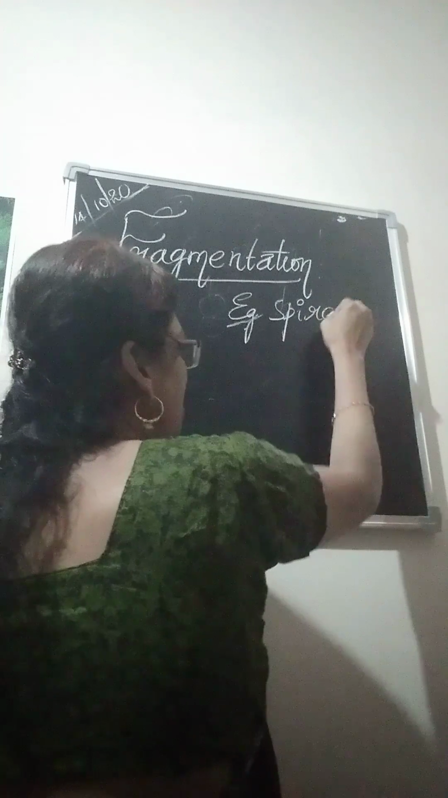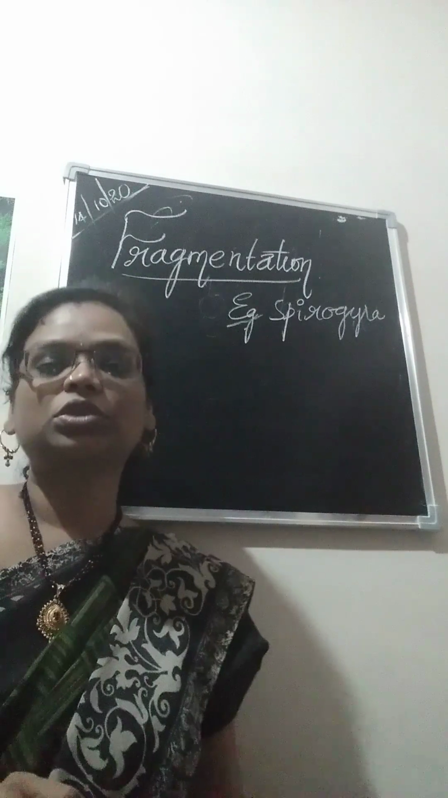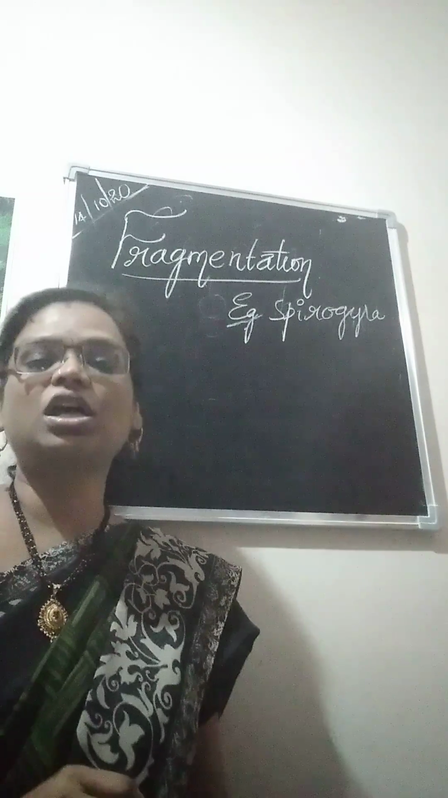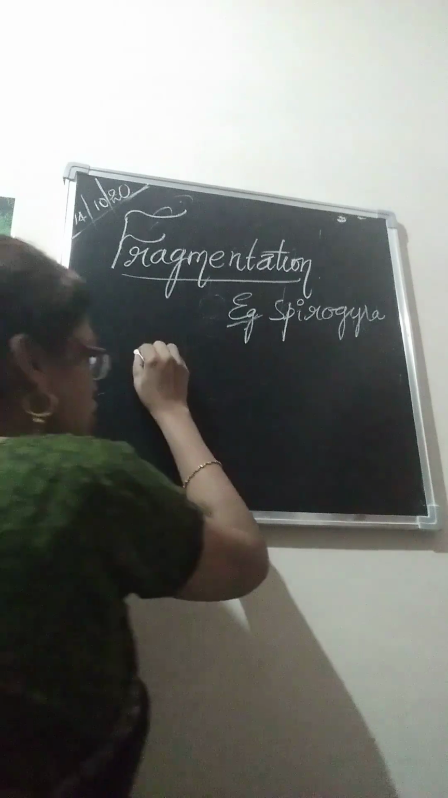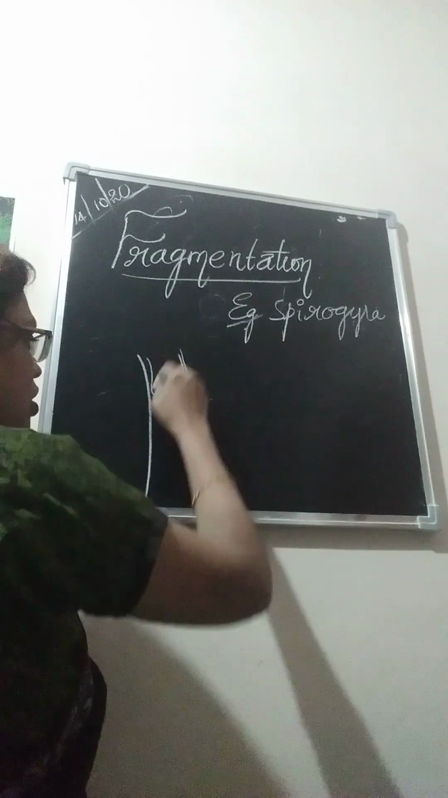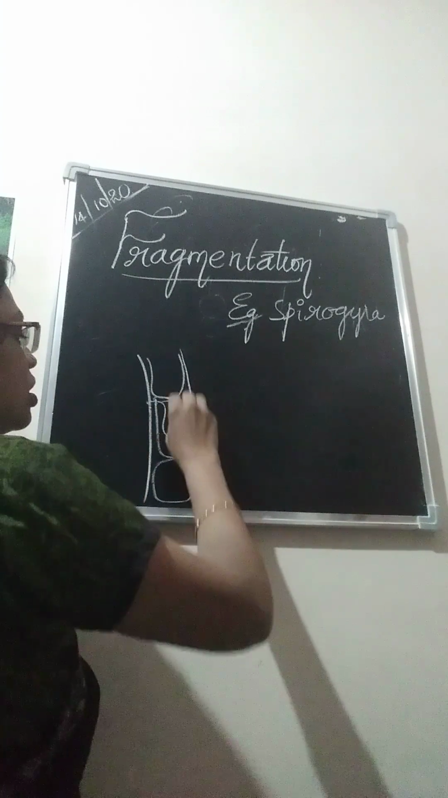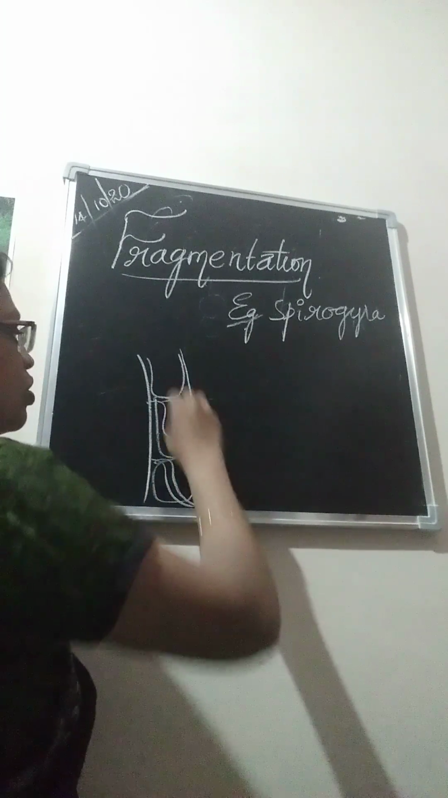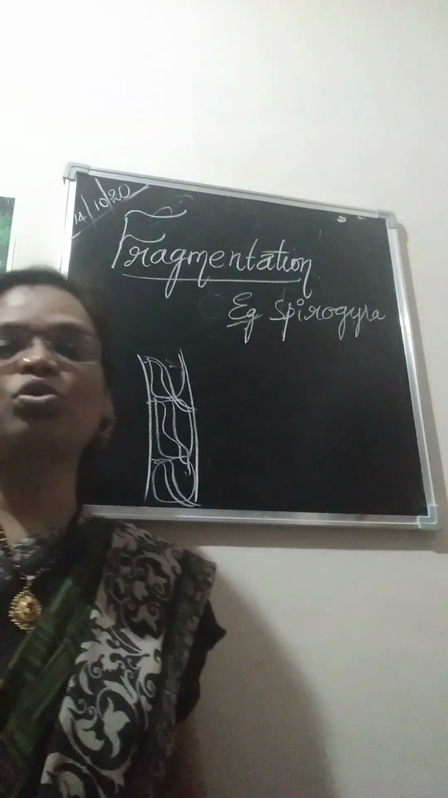Spirogyra is an aquatic protistan. It is a filamentous algal member, so it consists of a filamentous structure. The body is filamentous, with a ribbon-shaped chloroplast, so it is capable of preparing its own food.